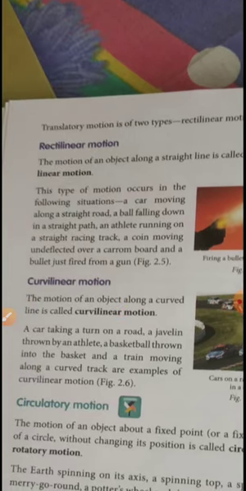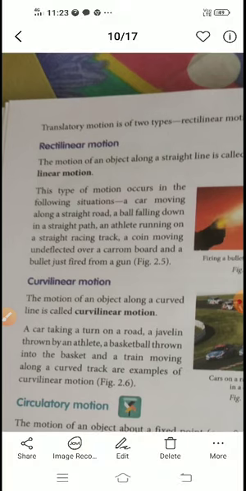The next one is curvilinear motion. If it is going to take a curved path, then it is called your curvilinear motion. Don't confuse your curvilinear with circulatory. Circulatory is entirely different, and curvilinear means it has to take a curved path. You might be going in a train where you will observe when the train curves, you can feel you are also having a curved path. And if you're going on a curved bridge, flyovers, or round tunnels, where you will feel the path is getting curved, that is an example of your curvilinear motion.